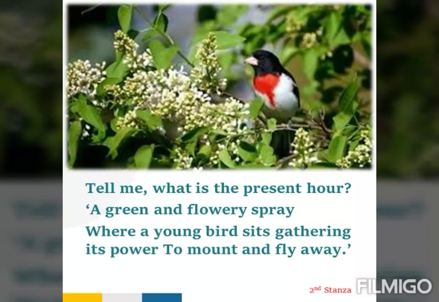The child is comparing the present hour with the spring season. What is spring season? Spring season means the season which comes after winter. During this season, there is greenery everywhere, lot of trees grow, flowers bloom all around. Where a young bird sitting on the branch of a tree is just learning and gathering strength and power to fly high in the sky. So the present time for the child is like a hope full of spring, where he is ready to take his flight and fulfill his dreams to reach high in the sky.